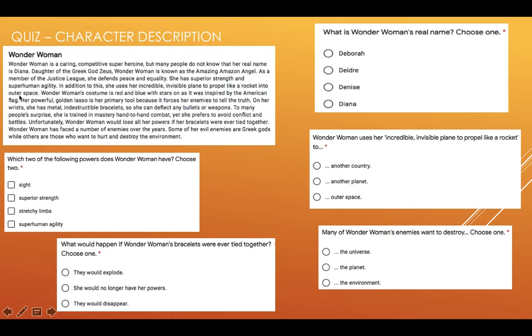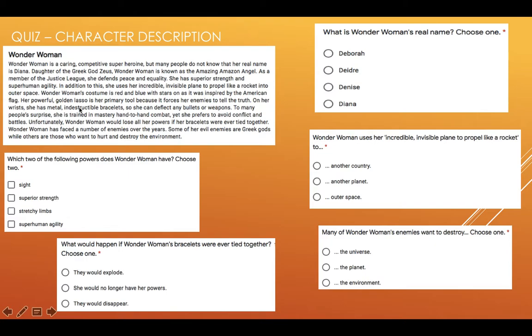Number 4, what would happen if Wonder Woman's bracelets were ever tied together? Well, she would no longer have her powers, and you would be able to find that answer in the text. So always scan for your answer.